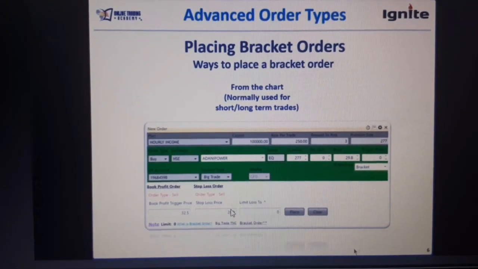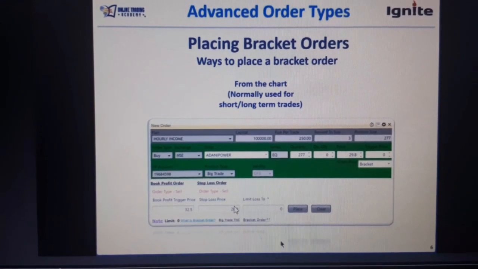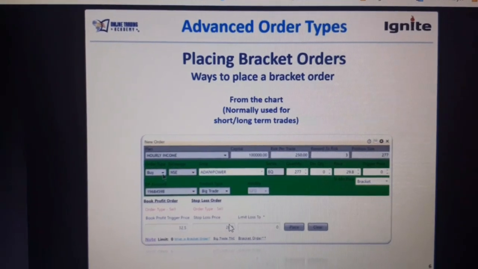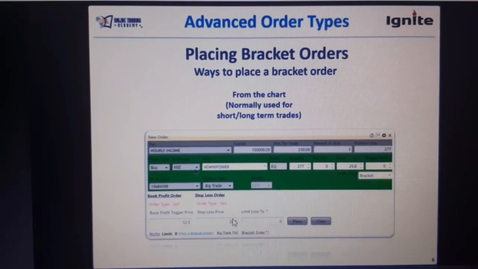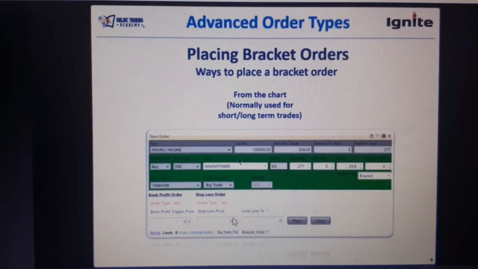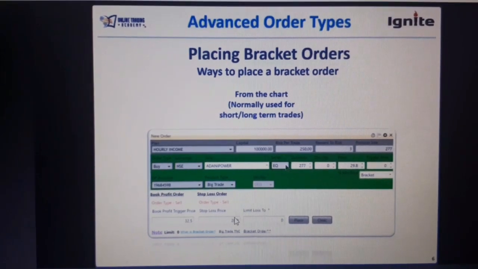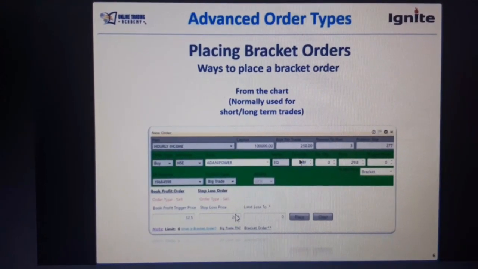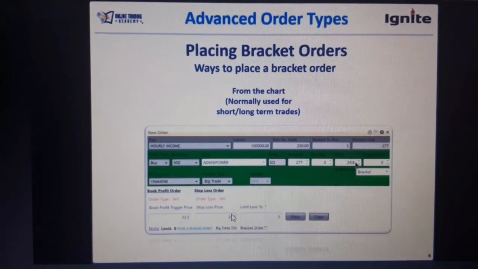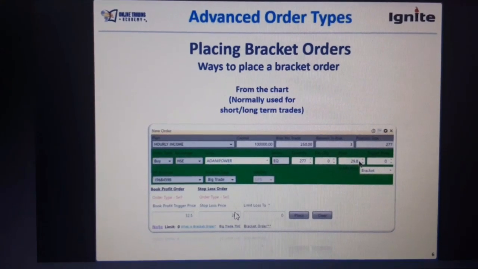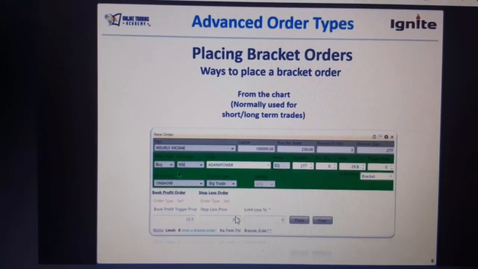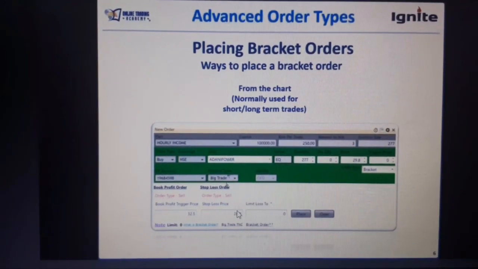So this is how your bracket orders look. Buy bracket order. The order type will be in green color because this is a buy. NSE, Adani Power, this is the script name, equities. This is the quantity, which comes from the position size planner. Price is 29.8, this is where I want to enter. Trigger price will always be 0. This is your DP account number, and the product type is big trade.